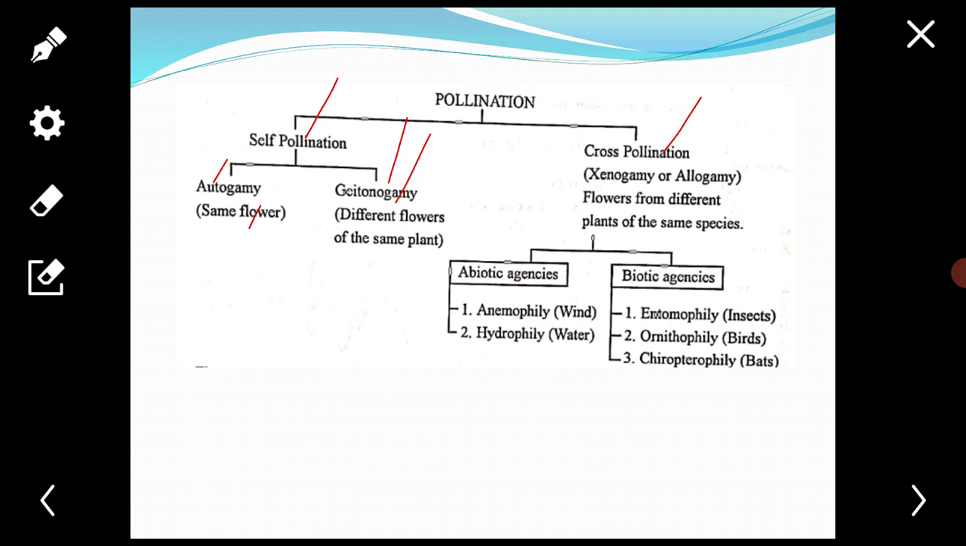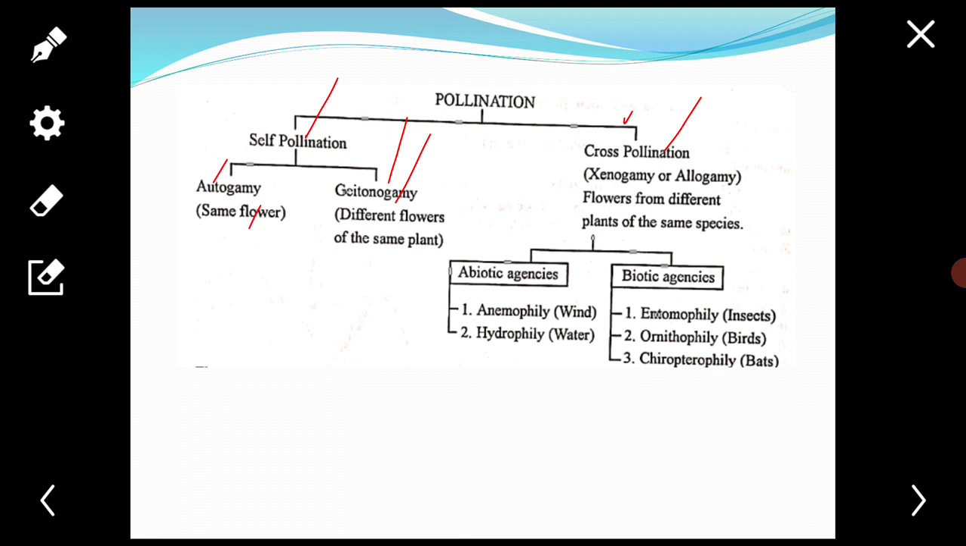And disadvantages of self pollination: one, the progeny continuously gets weaker after every generation. Next, there are fewer chances of the production of new species and varieties. Next type of pollination is cross pollination.